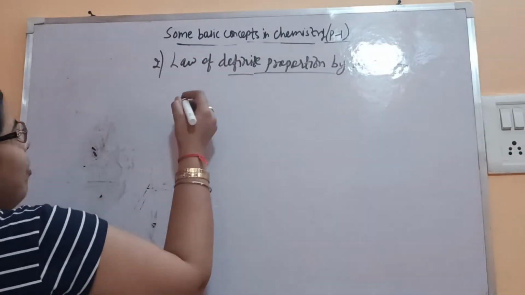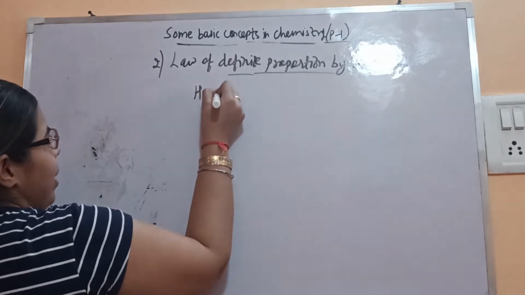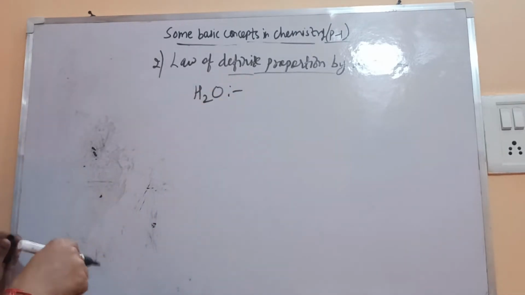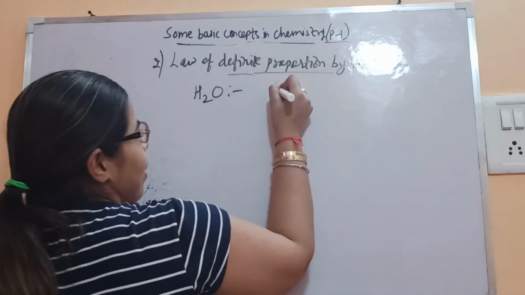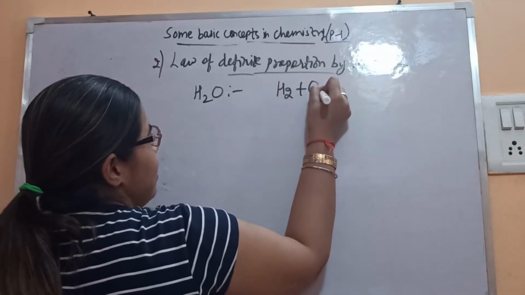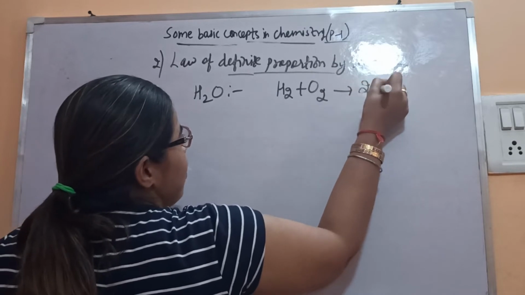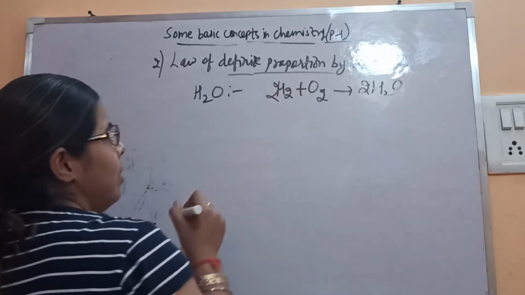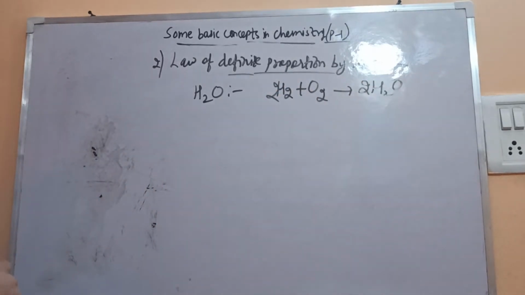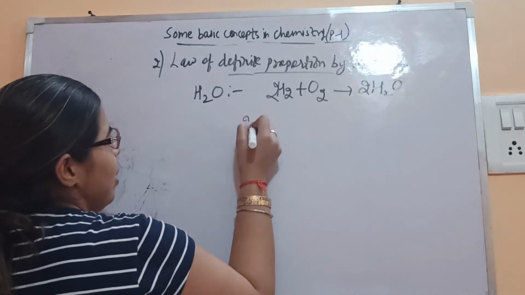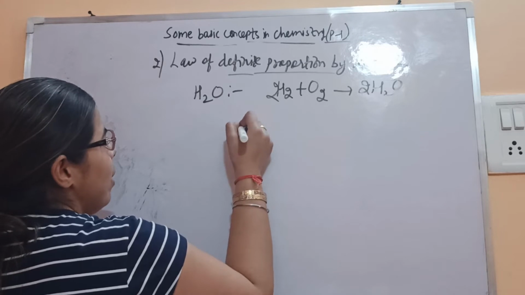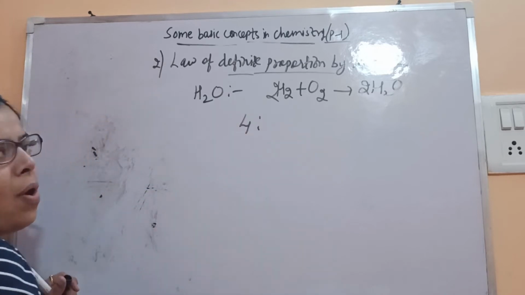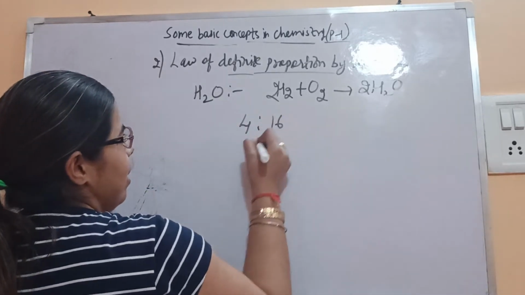Let's say I take water. We know how water is formed. Water is formed by combining hydrogen and oxygen in a fixed ratio by their masses. What's the mass of the hydrogen? One hydrogen atom has mass 1, so here 2 hydrogens give 2. Oxygen has a mass of 16.